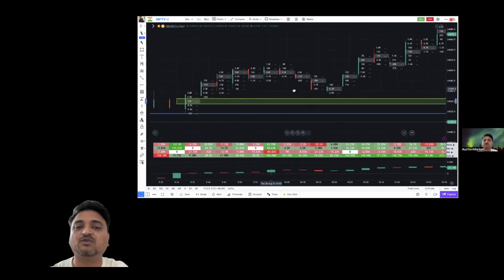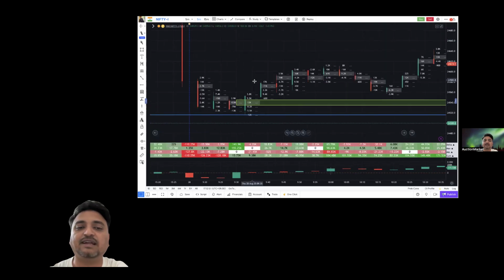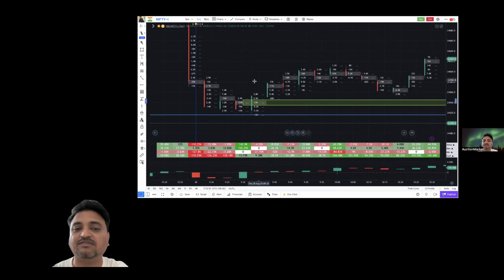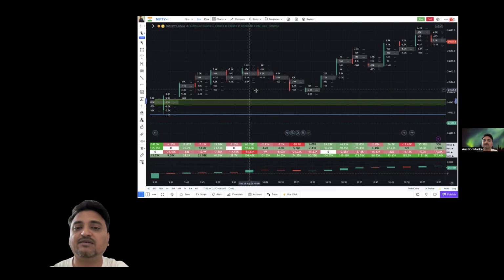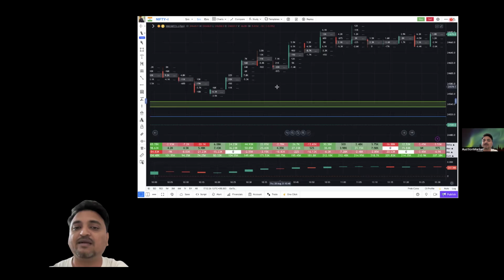So there are many more concepts. There are particular candlestick patterns which you need to identify to catch the bottom. And the most important thing is where you have to take profit, that is very important. Okay, anyone can catch a trade, but the thing is, he needs to sustain in the trade and capture those many points. That is very important.